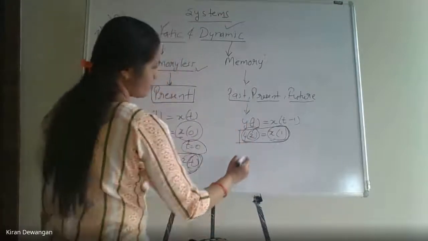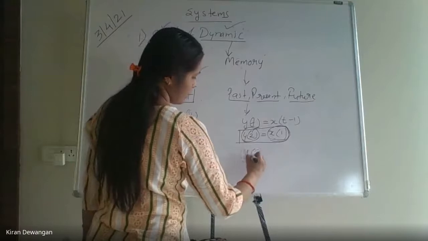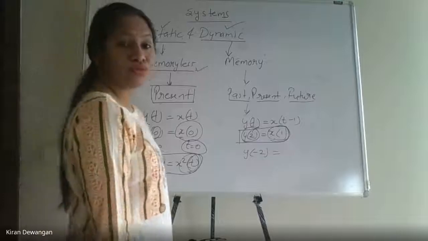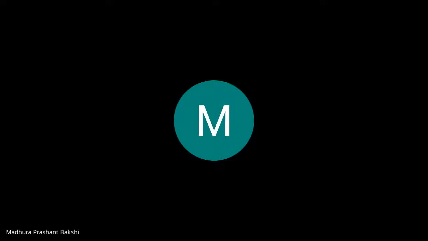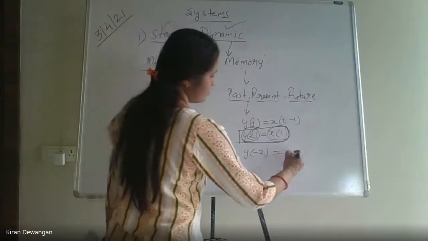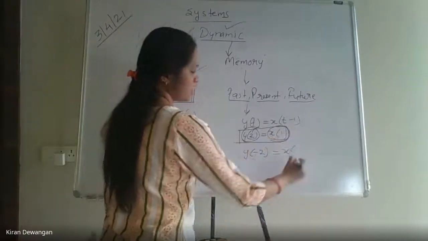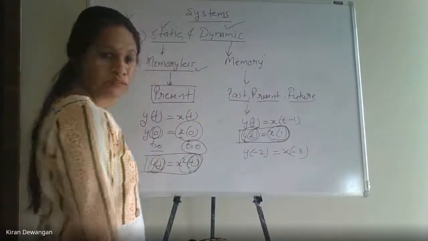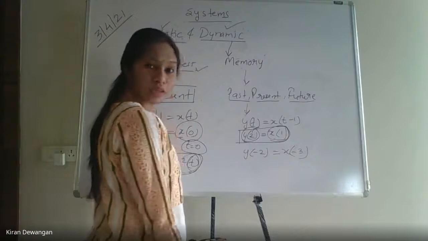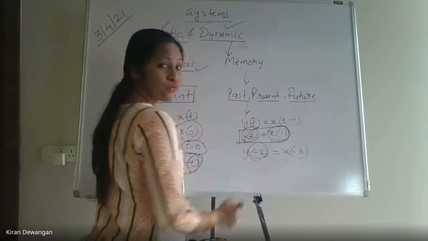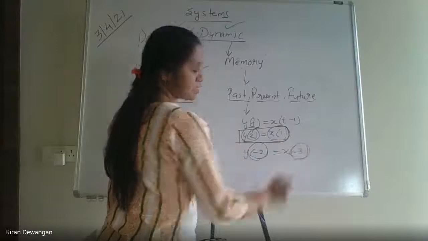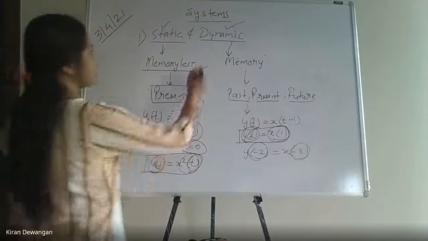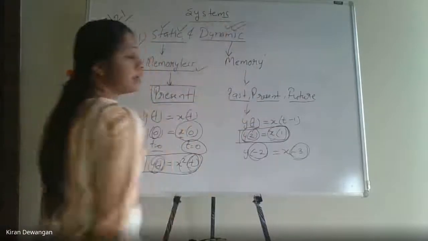I'll give another example. In the same system, if I write y of minus 2, what will it be? x of minus 2 minus 1, it will be x of minus 3. Correct? Again, it is depending on the past input, since minus 2 comes after minus 3. Clear? So that is how we can decide whether the system is a static system or a dynamic system.